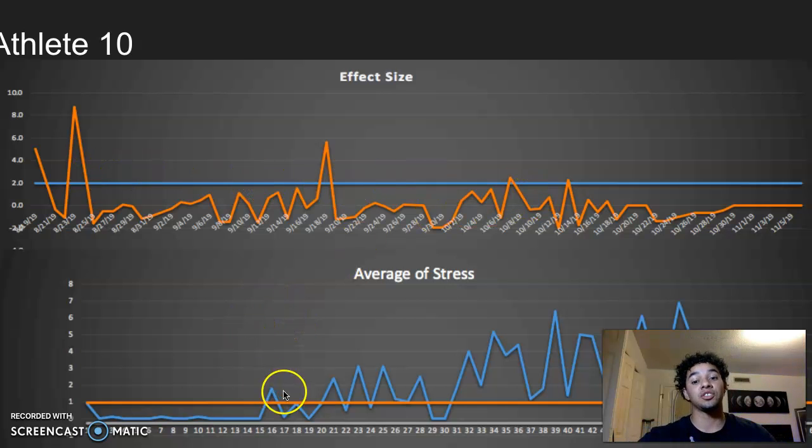Also, athlete 10's stress level is through the roof. I feel like this athlete is struggling not only on the field, but in other places of life too. Maybe grades, finances. They could be a cocktail mixture of everything. But athlete 10 needs to see a counselor. I'll go to the coach myself and say, "Hey, athlete 10, they need to see a counselor because they've been above the upper limit of stress level from almost the very beginning of this semester."